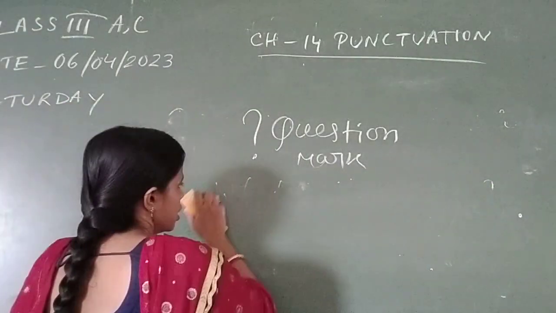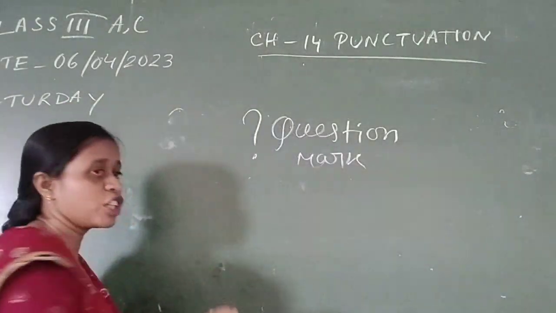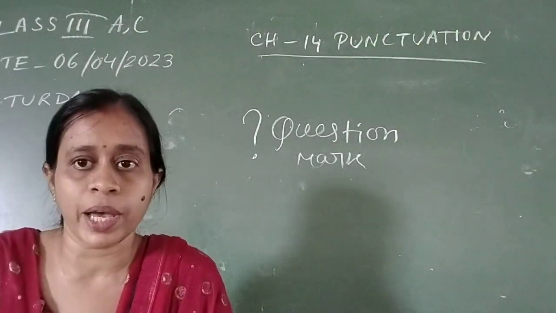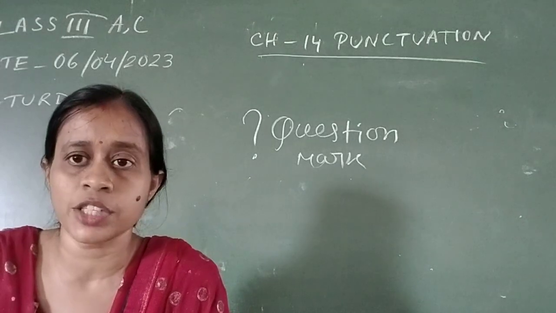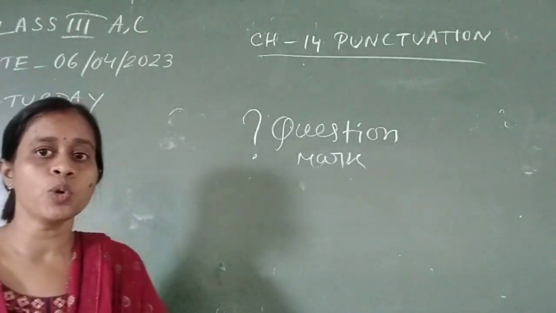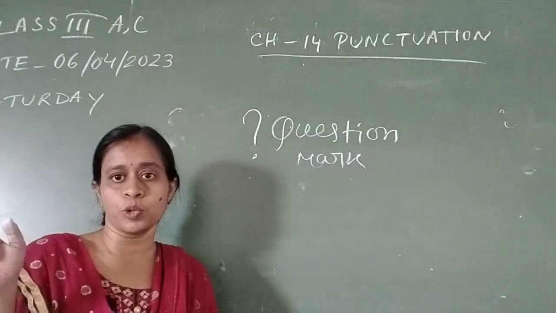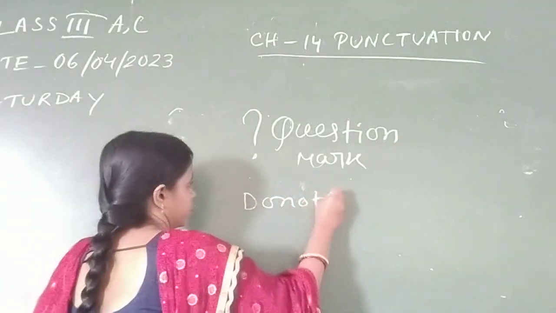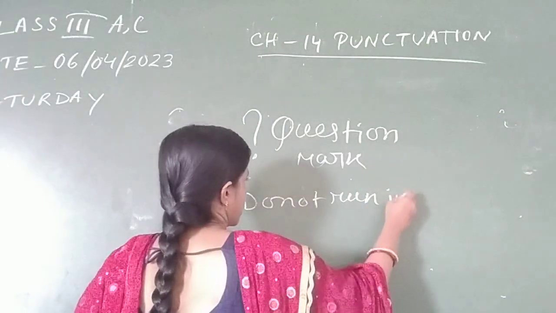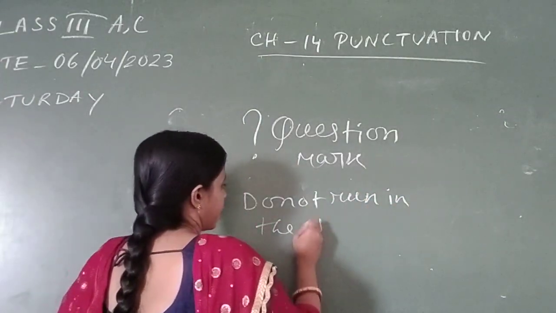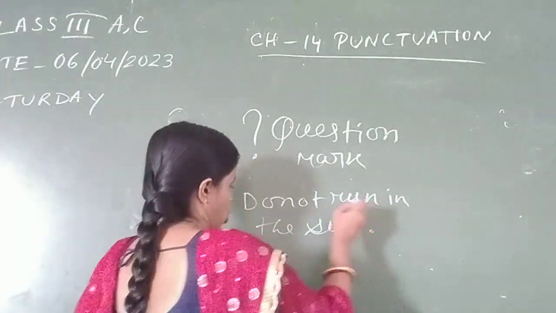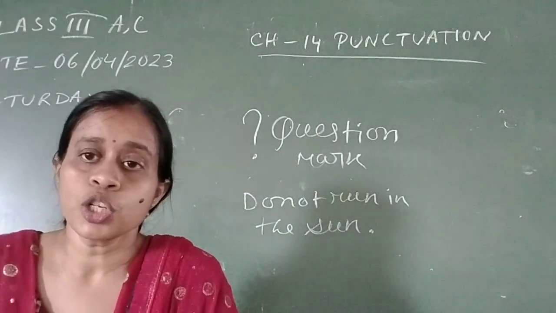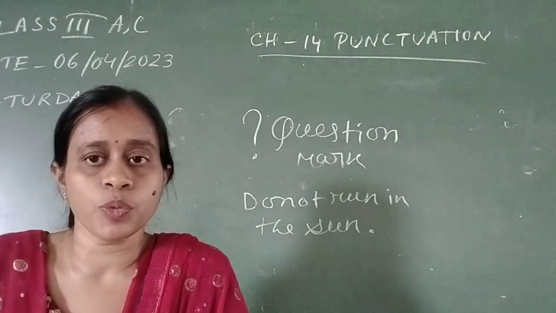If there are imperative sentences like suggestions or orders, like orders, commands, advice, requests, in that case, after completing the sentence, you use a full stop only. Like, do not run in the sun. It's advice. So after completing such a type of sentence, give a full stop. Please give me a glass of water. It is also an imperative sentence. So after completing such kind of sentences, you give a full stop.